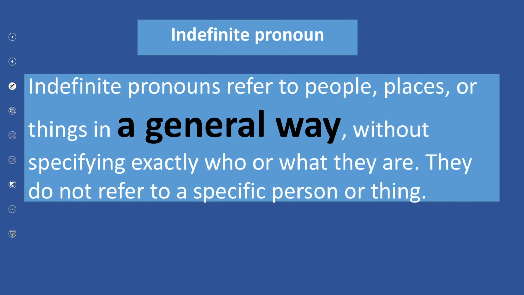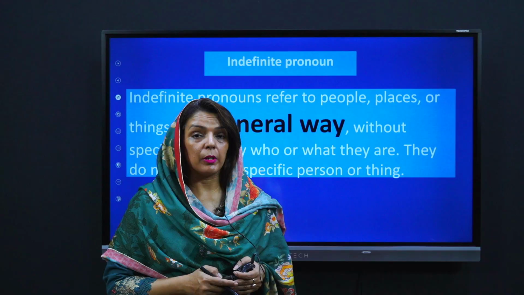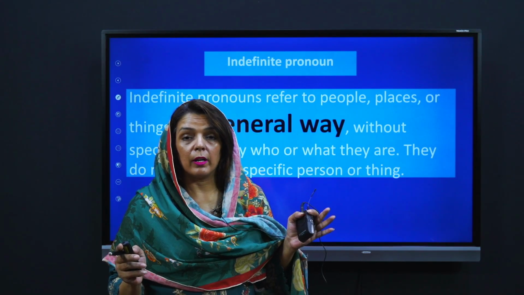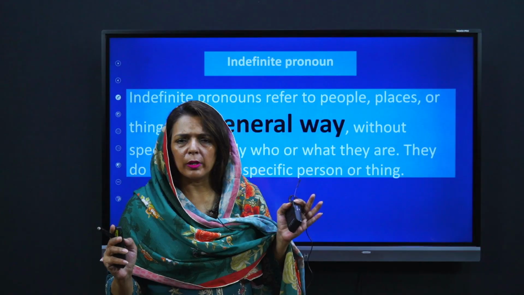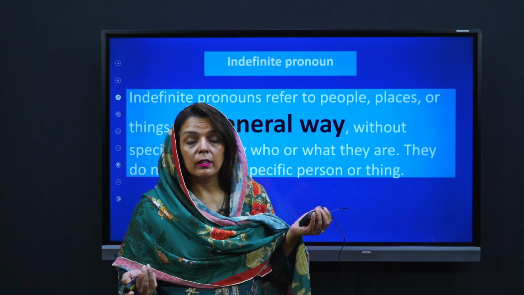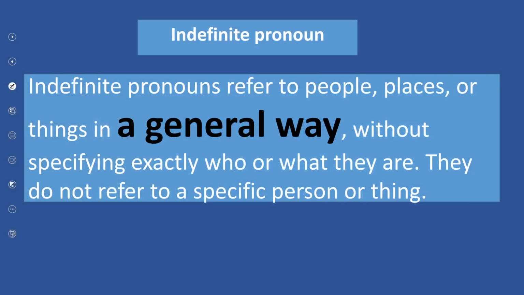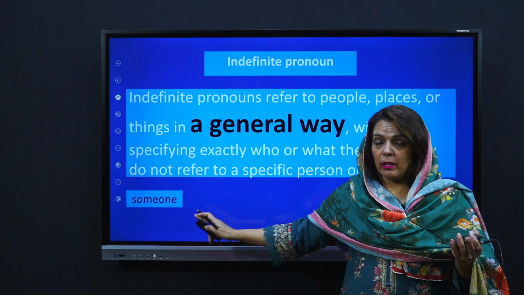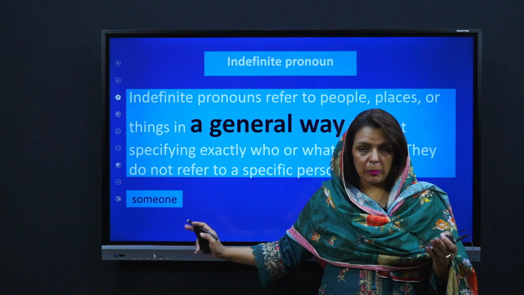So what is indefinite pronoun? Indefinite pronoun is not specified. When we are not sure about it, we call it indefinite. For example, someone, it could be anyone. So we are not sure about it. It is not specified. It is not specific.